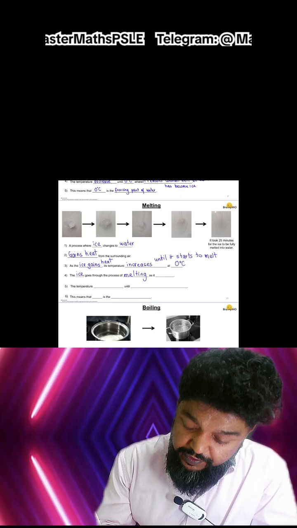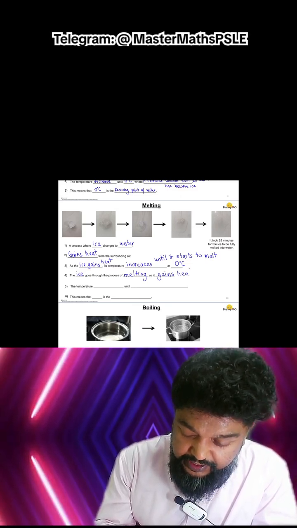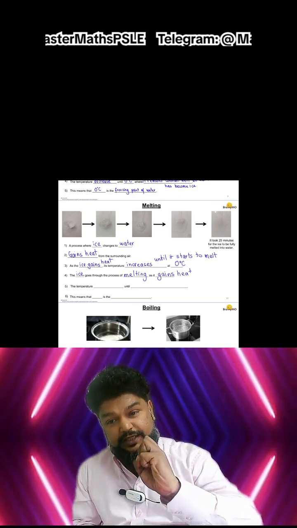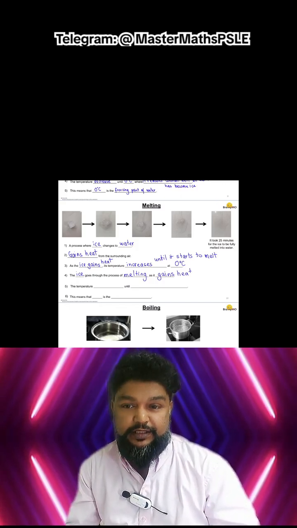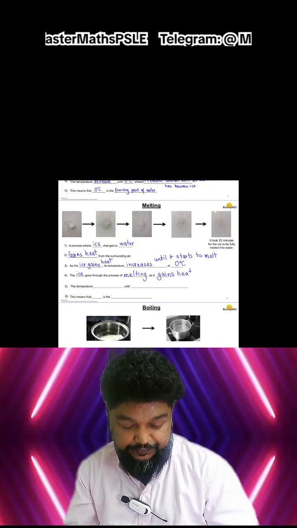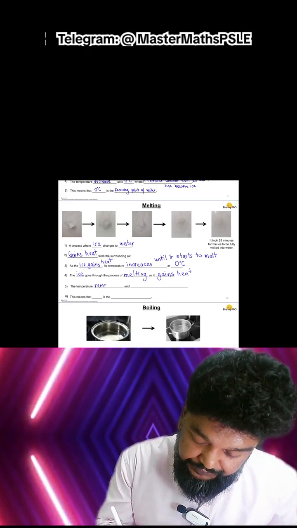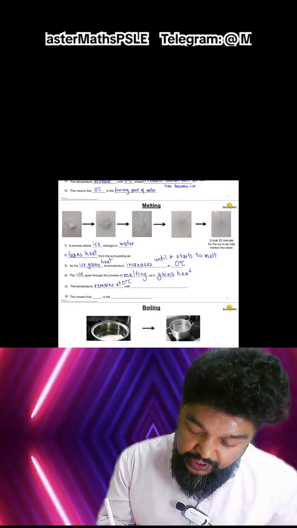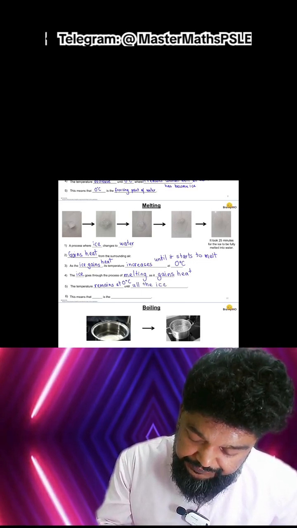And even during melting, it is gaining heat. It is just that, I repeat, the heat energy is used to change the state and not change the temperature. So the temperature remains constant until all the ice has melted.